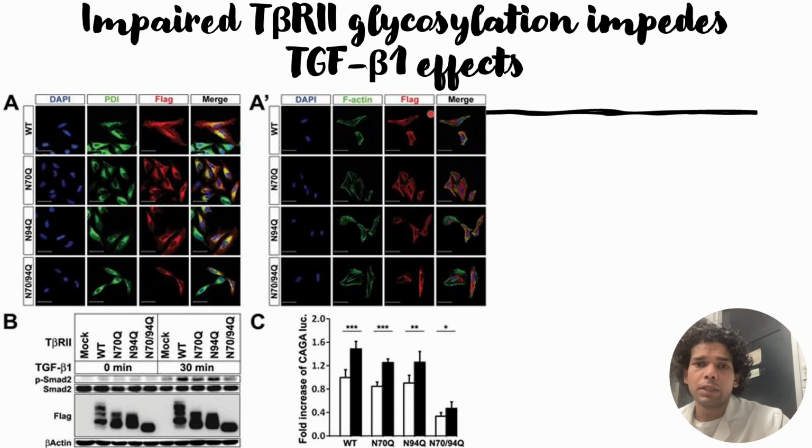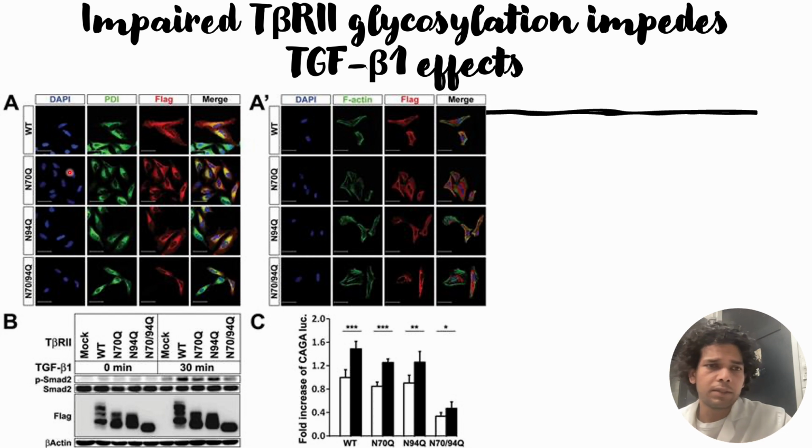Now they wanted to see if these two sites are mutated, will it affect the TGF-β related functions or not? So first they checked where this T-beta receptor 2 is localized once these two N-glycosylation sites in the extracellular region of the T-beta receptor 2 are mutated.